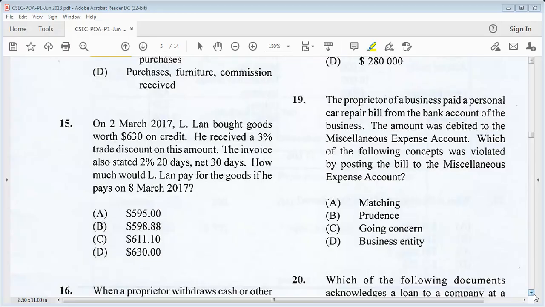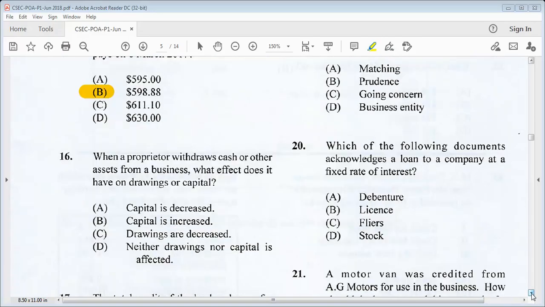Then we deduct $18.90 from $630, we get $611.10. And then we find 2% of $611.10, we get $12.22. And then we deduct $12.22 from $611.10, we get B, $598.88. Let's move on to 16.